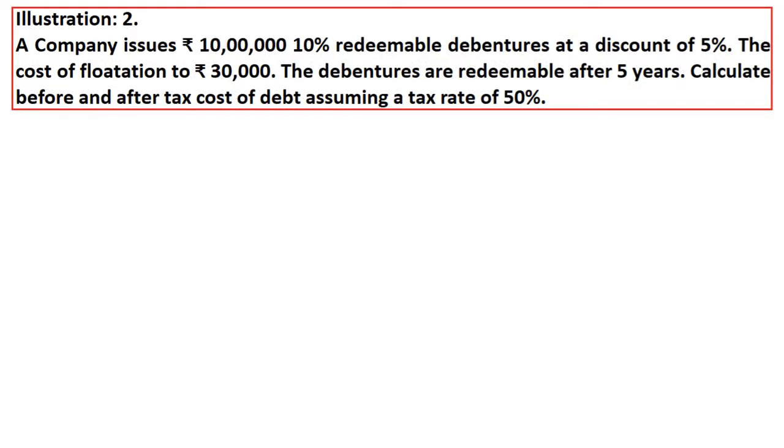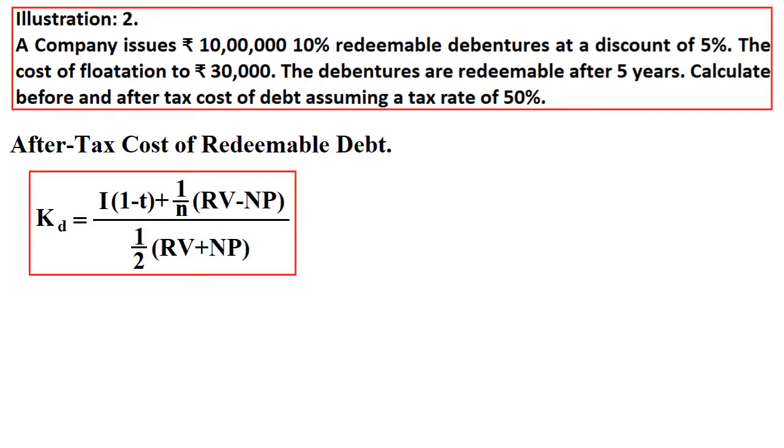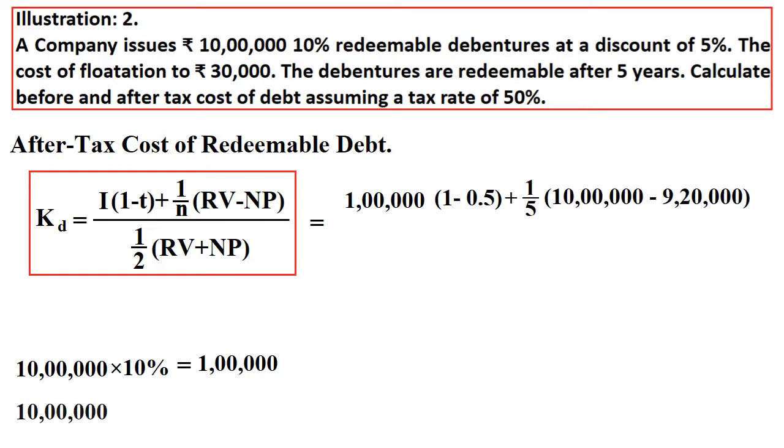The same question we have taken for calculation after tax. Earlier we have calculated before tax. So after tax redeemable debt, KD is equal to the same formula, but 1 minus T is added beside I. So apply the formula, the same thing already we have calculated.